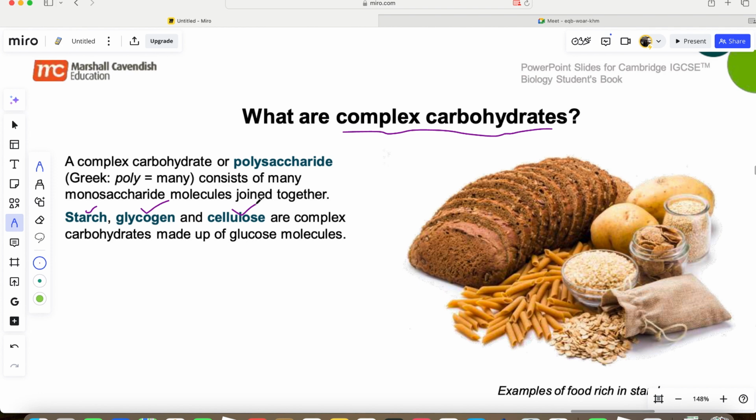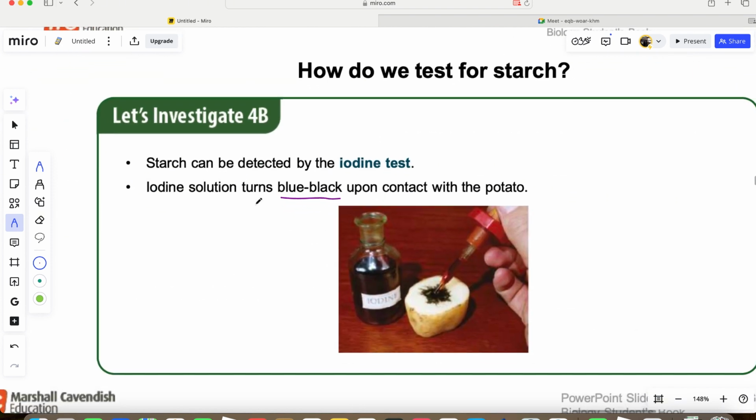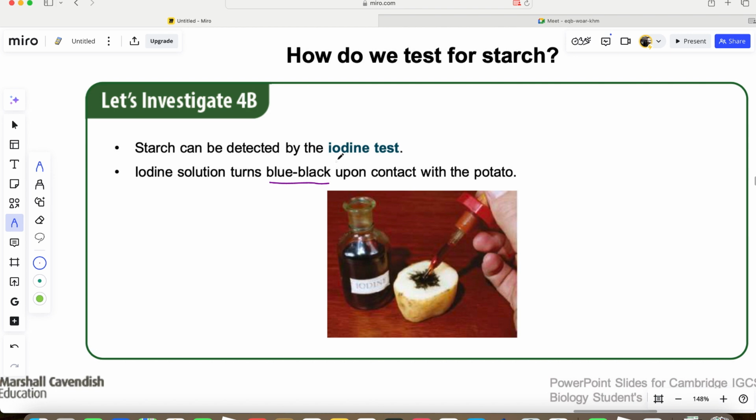We can test for starch using the iodine solution. We don't use the Benedict, please. Don't say we use Benedict to test for both single sugar and double sugars so we can also use Benedict for starch. No, Benedict solution is only for reduced sugar. Reduced sugar comprises simple sugar and double sugar. For complex carbohydrate, we use the iodine solution. Take a potato, peel it, and just add a drop of iodine to it. Okay?